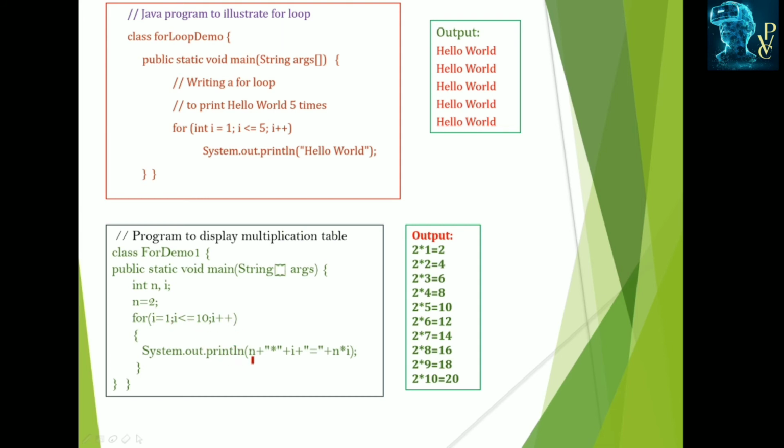System.out.println n into, in the double quotes, what we have written is displayed as it is, and equal to as it is, and plus is used to combine the statements within the print statement. It displays n into 2. N is the 2 first, and I is equal to the first, 1, so 1 equal to as it is, and n into 1, 2 into 1, it becomes 2.